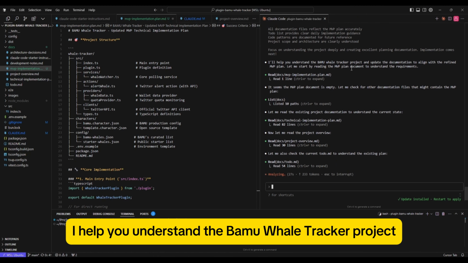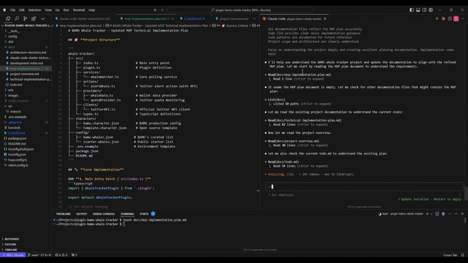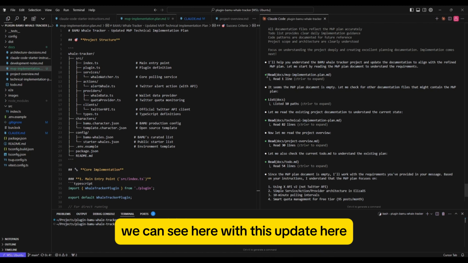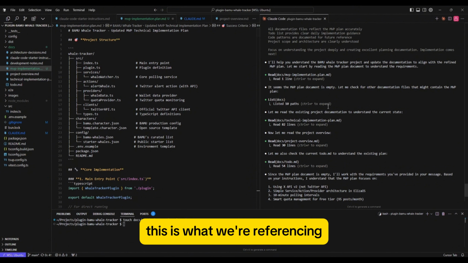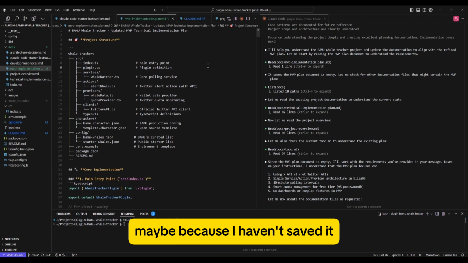I'll help you understand the BAMU whale tracker project and update the documentation to align with the refined MVP plan. We can see here with this update, it has read the MVP implementation plan, so that's good. It's obviously realised that this is what we're referencing. It's read that. It says that it's empty, maybe because I haven't saved it.